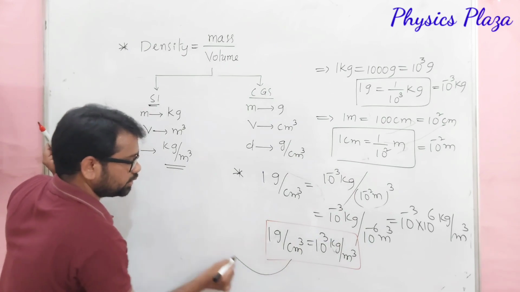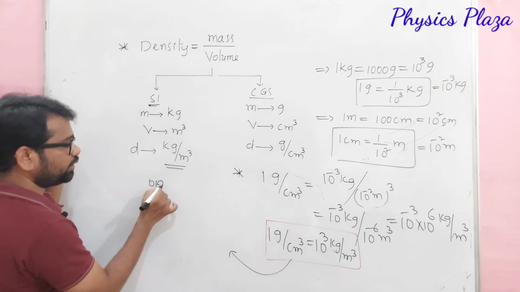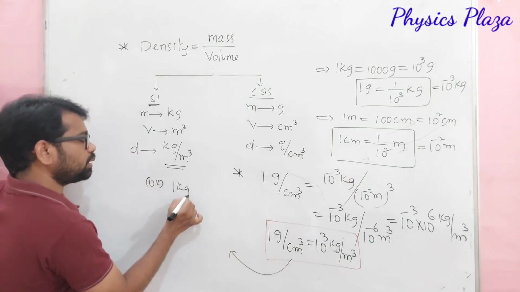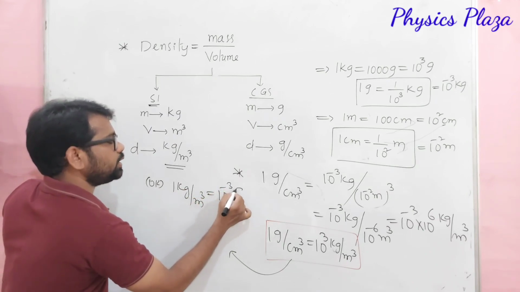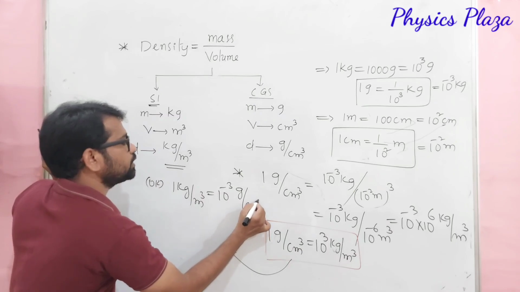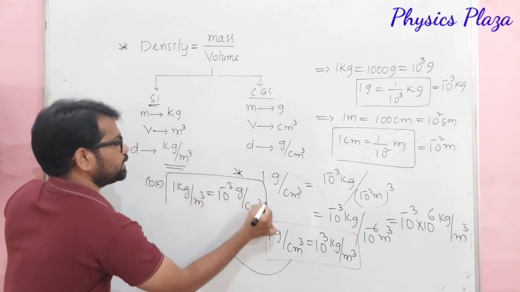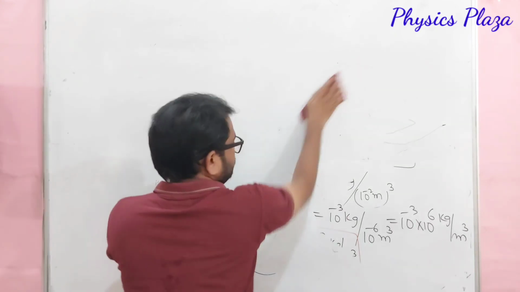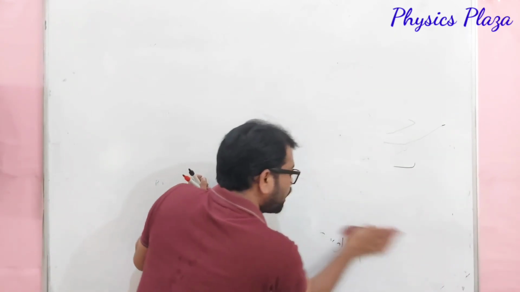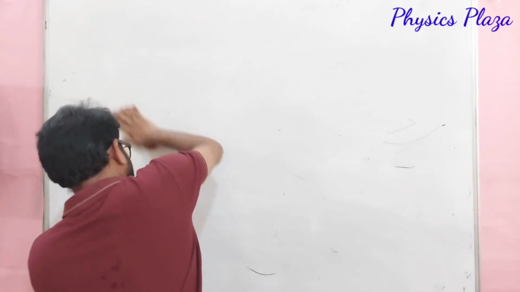Or we can write like this also. Or what we can write? 1 kg per meter cube is equal to 10 power minus 3 gram per centimeter cube. Children, this is how SI units of density are related to the CGS units of density. Just copy it. Now we will discuss on which factors the density depends.